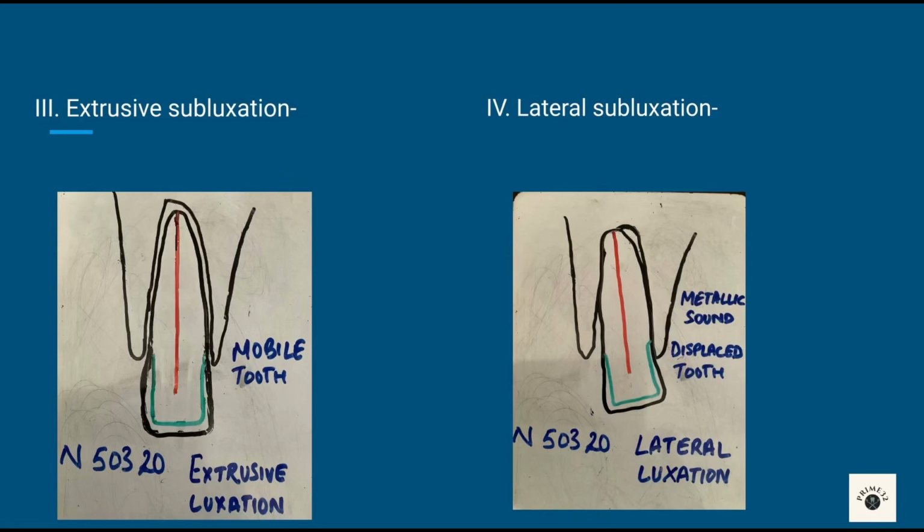Extrusive subluxation. Tooth is mobile, there is displacement of tooth and it appears elongated. Treatment is push the tooth with finger and splint it for 2 to 4 weeks.